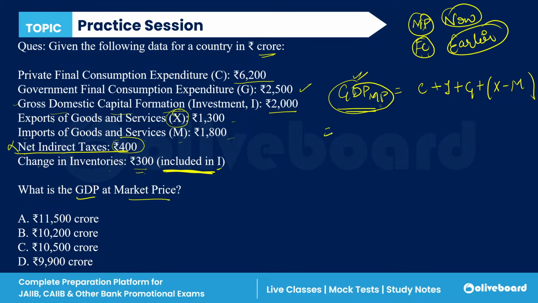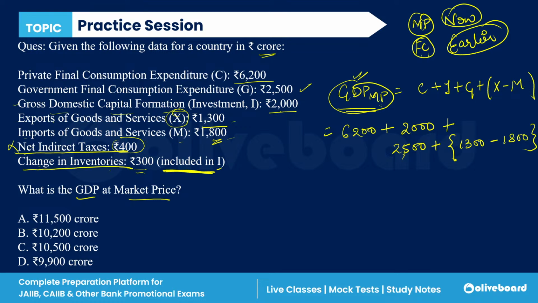Now, let's see. Consumption is 6,200 plus investment, which is 2,000, plus government expenditure, which is 2,500, plus exports minus imports. Net exports is export minus import. So export is 1,300 minus import, which is 1,800.